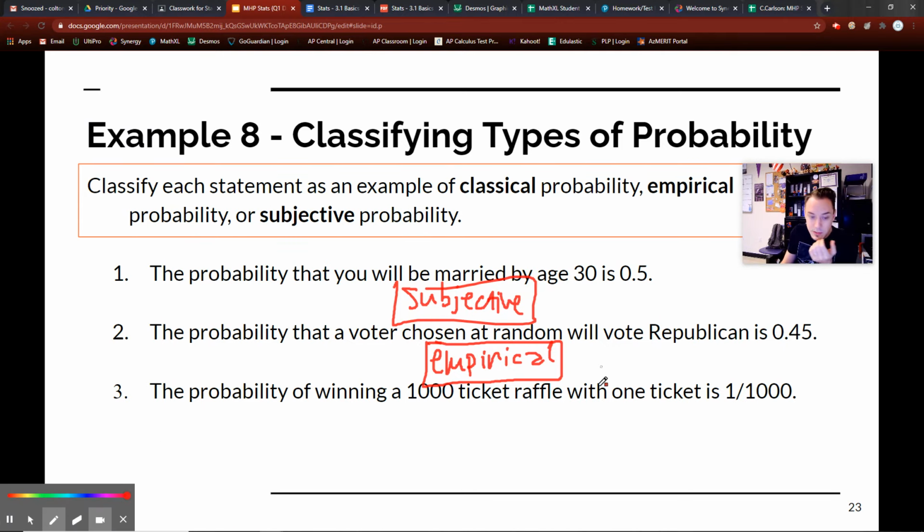And of course, this last one, probability of winning a 1,000 ticket raffle, one ticket is 1 out of 1,000. This, of course, is what we call theoretical.